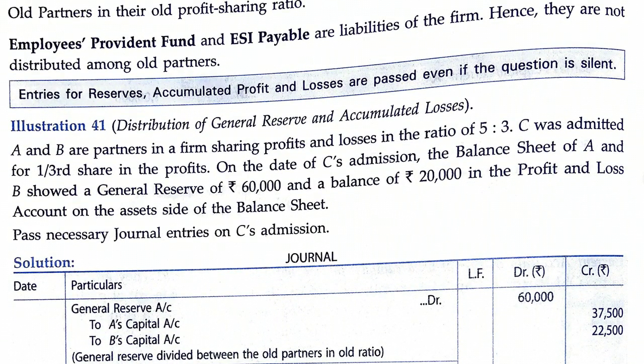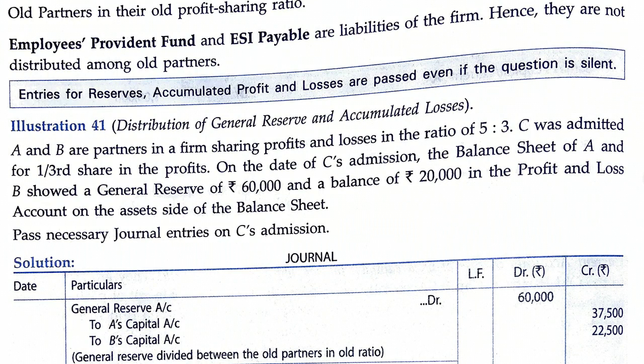Now this particular topic: Employee Provident Fund and ESI. In many questions you will find some amount of Employee Provident Fund appearing in the balance sheet on the liability side. Now remember, Employees Provident Fund and ESI are for the employees, so they will not be distributed to the old partners. Apart from accumulated profits, you will not consider employee PF or ESI as part of old profit.